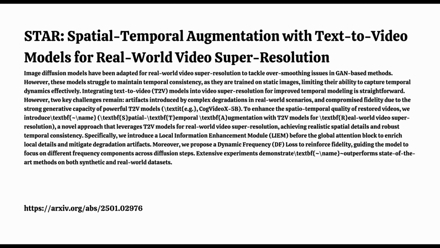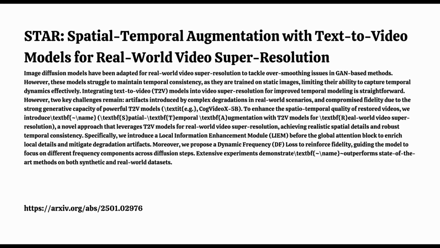So STAR leverages pre-trained text-to-video models. Some examples are CogVideoX and i2vGen-XL. And these models are trained on these massive data sets of text and video pairs, which gives them this remarkable ability to generate a realistic video just from a text description. It sounds like these text-to-video models have a much deeper understanding of video than image-based models. So how are they actually applying it to video super resolution specifically in STAR?